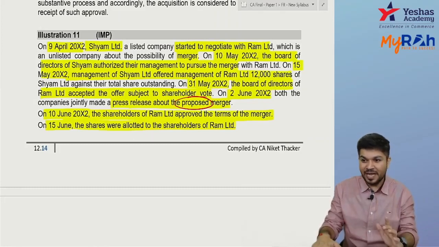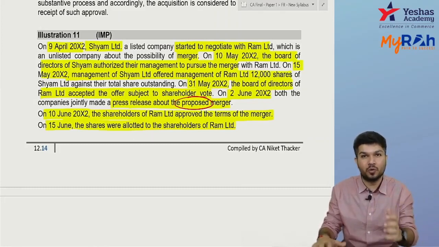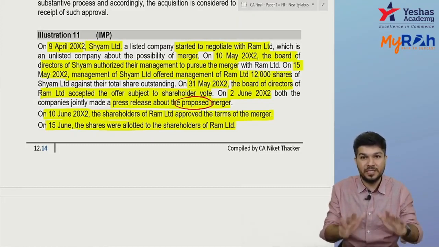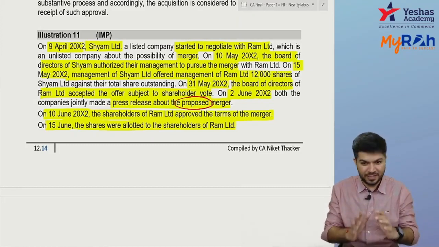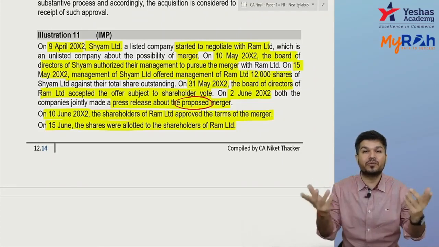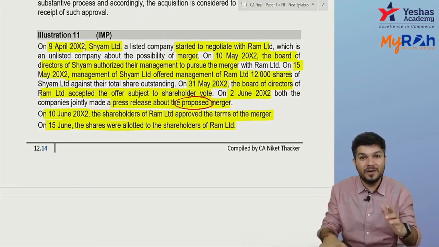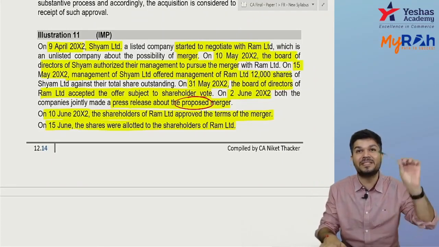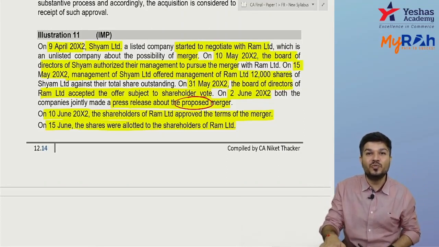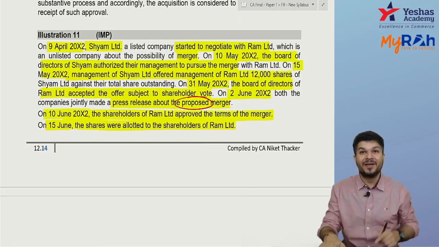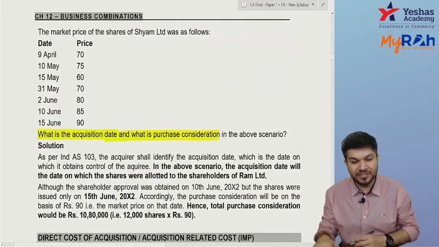And actually the acquisition date is what? The date when you got control. 10th June shareholders approved. Did we get control? The question doesn't say that. So generally control comes when you pay PC. The 15th June will be the acquisition date. Are you clear, everyone? The 15th June is the acquisition date.